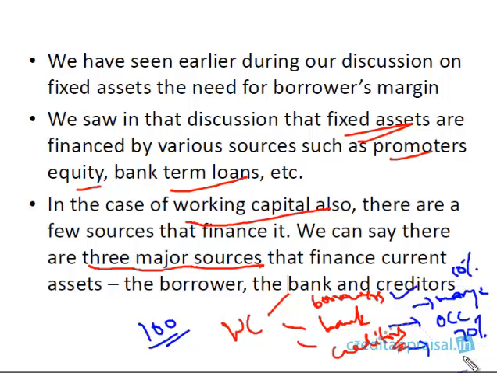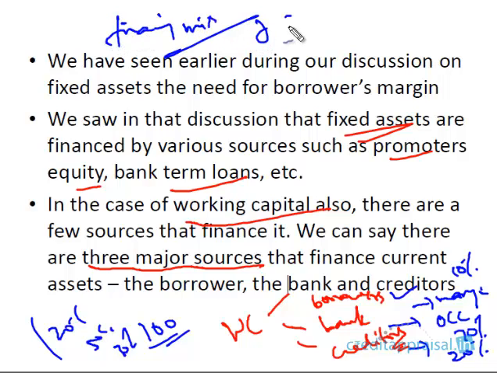Bank might sanction finance to 70% of the current assets, and 20% by the creditors, or it could be 20% by the borrower, right? Or 50% or 30%. So the financing mix of the current assets will vary. So what is the implication of that variation? What is the difference if a company finances its current assets as follows, vis-a-vis a company which finances current assets by this? So we are going to look into those aspects in this chapter.